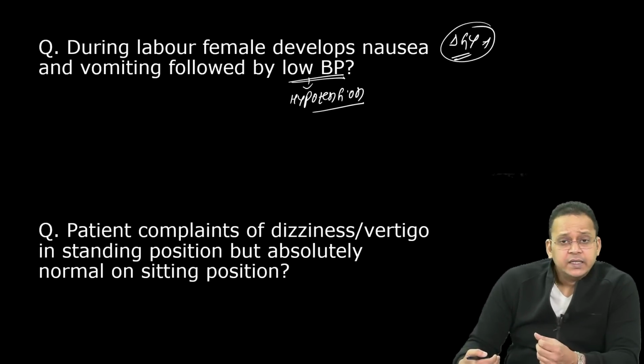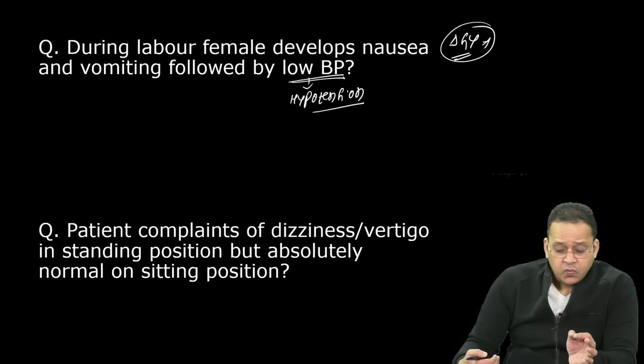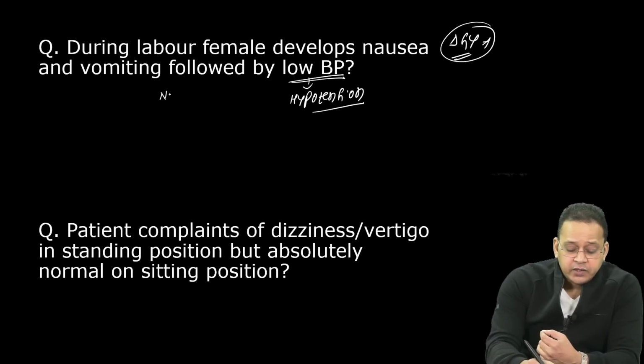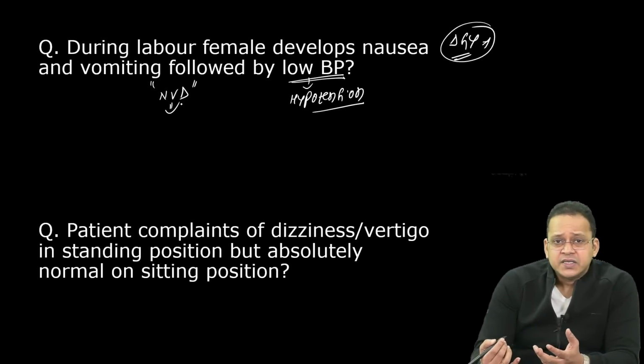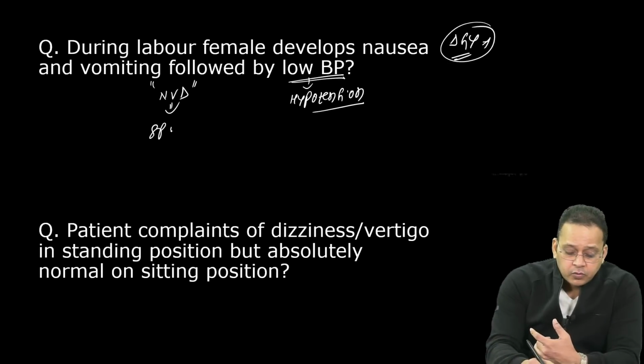Whenever you do an NVD, normal vaginal delivery, what type of anesthesia do you use? Spinal anesthesia.